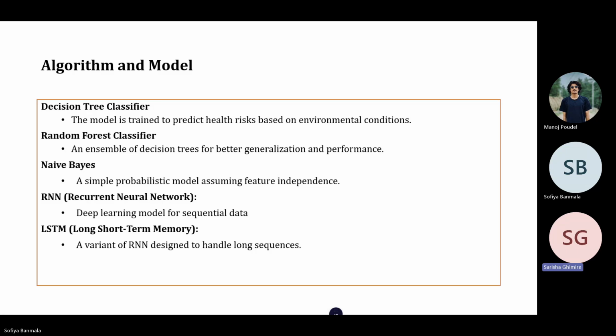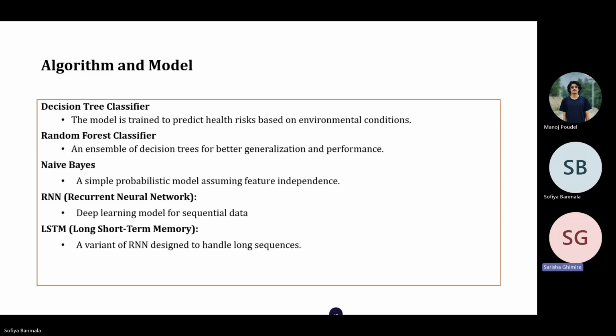Now, talking about the deep learning models. In addition to the traditional machine learning approaches, we also explore two deep learning models: recurrent neural networks (RNN) and long short-term memory networks (LSTM). These models are designed to work with sequential or time series data, capturing the dependencies and patterns over time.